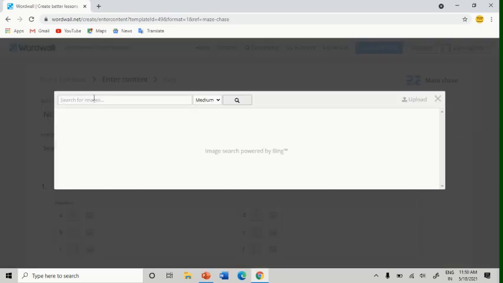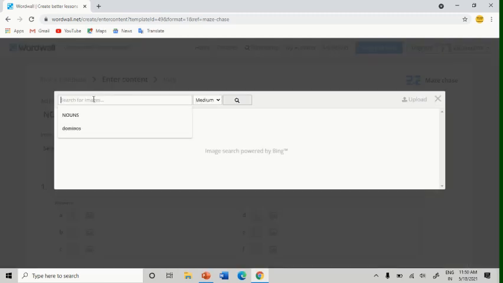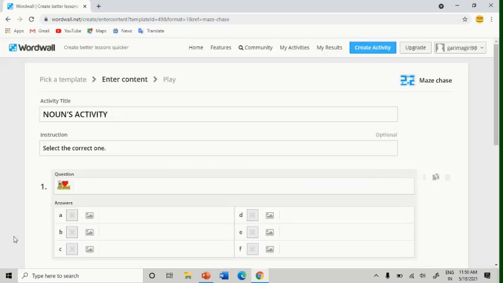If you want to add an image, you can click on Add Image and search for images, for example nouns. I'll use this one. Now I'll write: Noun is the name of? This is a very simple one, I know.